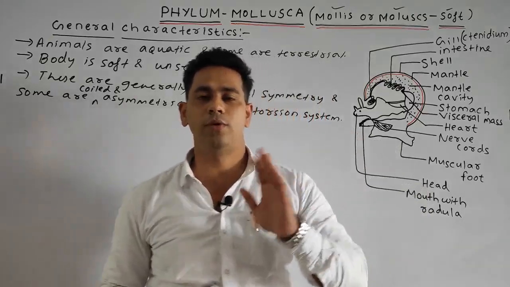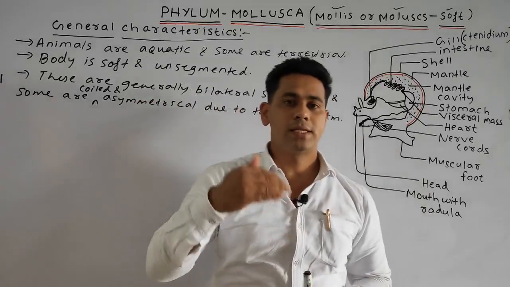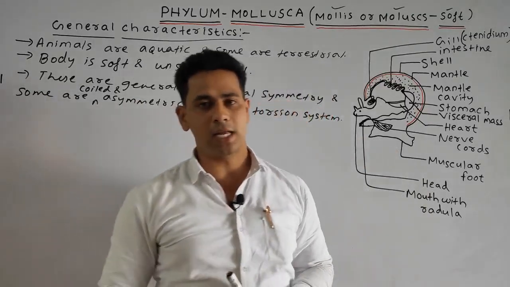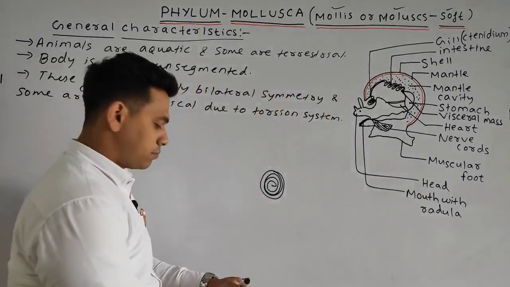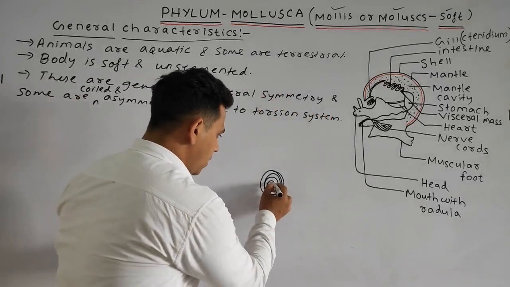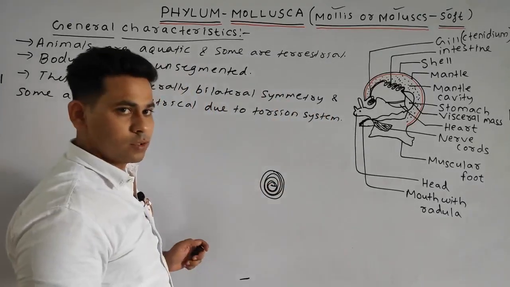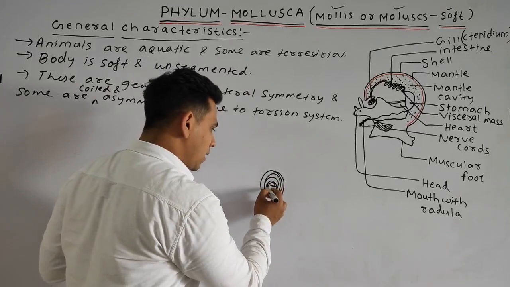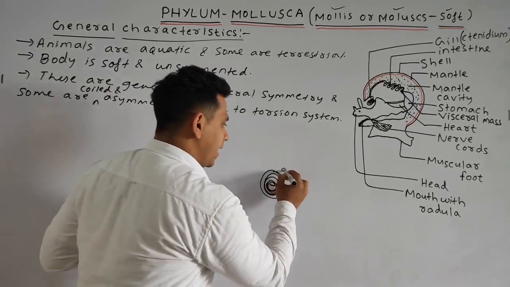Basically, you might have read about torsion in physics classes, but torsion means something that is present in a coiled manner. As it is present in a coiled manner, students, it is asymmetrical.